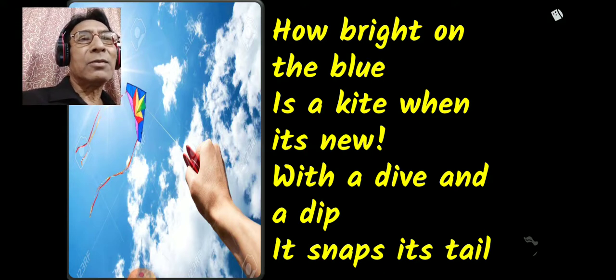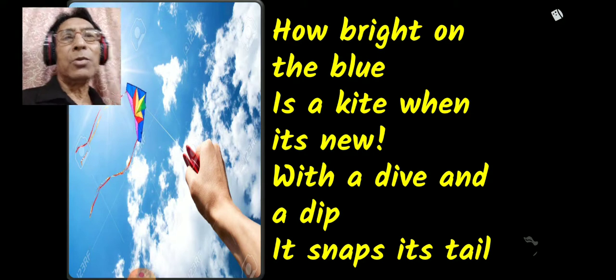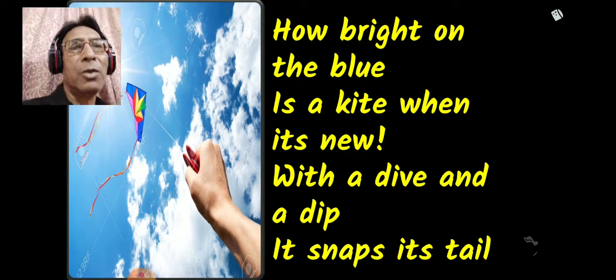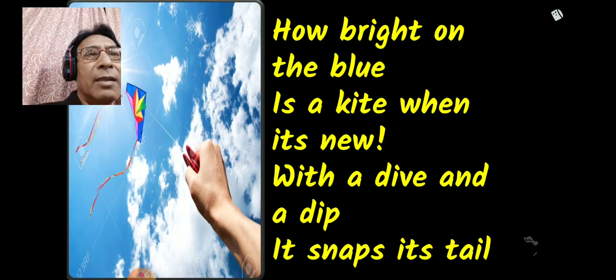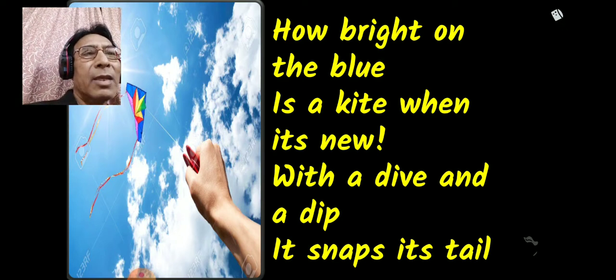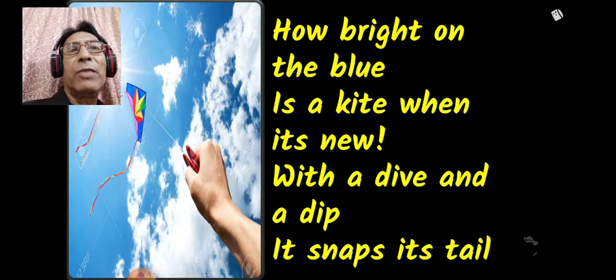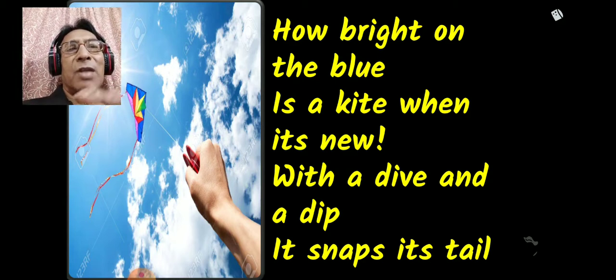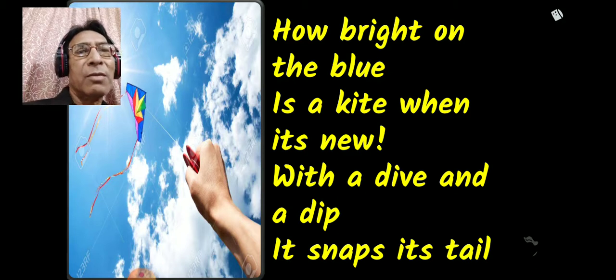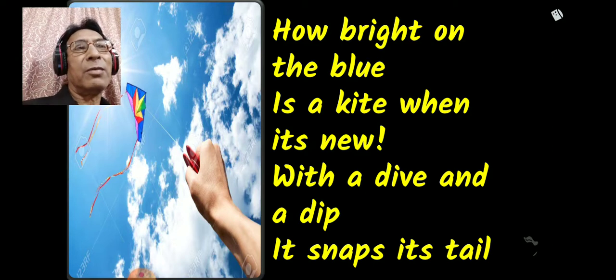Is a kite, what is that? Is a kite when it's new. When the kite is new and it's flying in the sky with the blue background, how beautiful it looks. Then, with a dive and a dip, this is the way it is moving. It is diving, it is dipping. Dipping means coming down directly. Sometimes it is diving into the air also. This way it is flying. It snaps its tail, it moves its tail frequently.